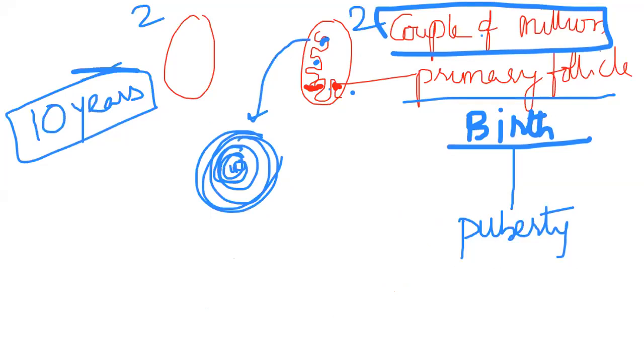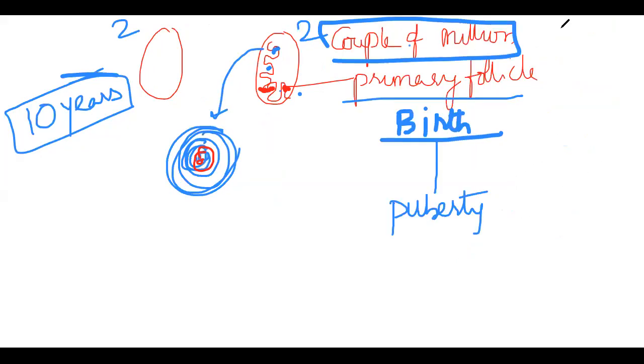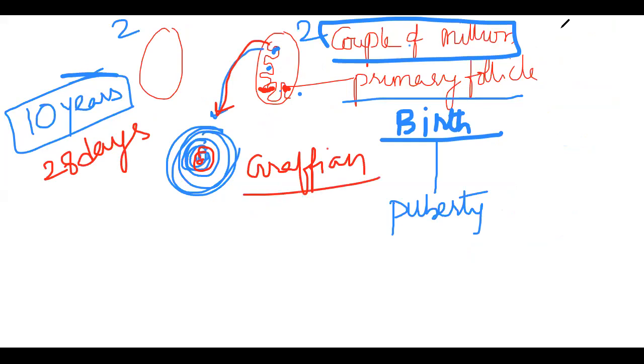So how many we require, that we need to see here. The remaining formation, I am teaching individually, concept-wise. So how many we actually require, that we need to see. A female, for every 28 days, has one primary follicle going to mature in the form of a Graafian follicle. Further events will be discussed, but just focus here only. Okay, for every 28 days, one Graafian follicle is required.